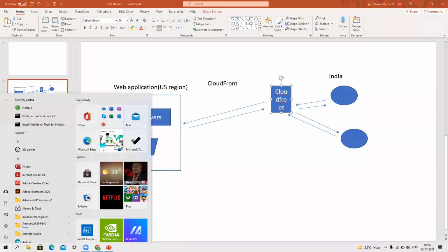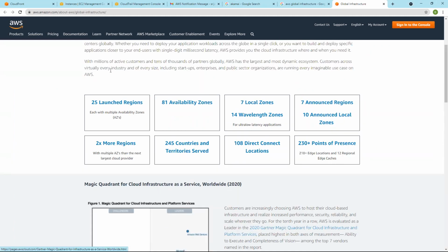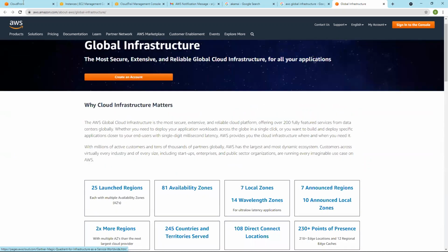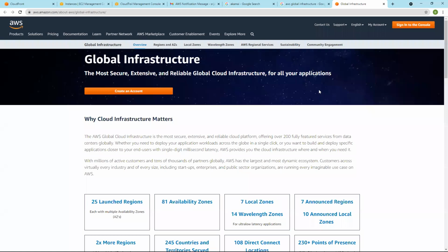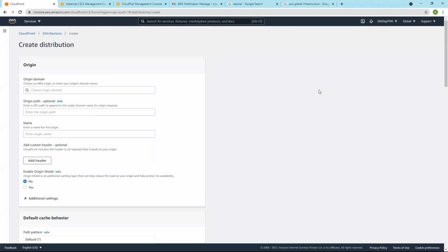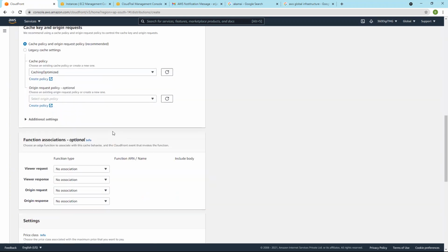Let's go and try to create one CDN. Create a CloudFront distribution. So they have changed the console for CloudFront. Previously it was a different one. Maybe sometimes they don't change it for all the users. Maybe you might be seeing a different CloudFront page, but the options will be the same. They have changed the console.